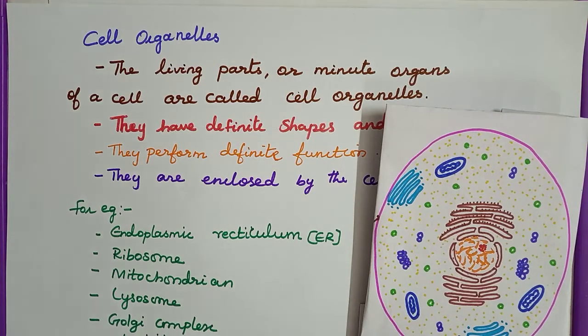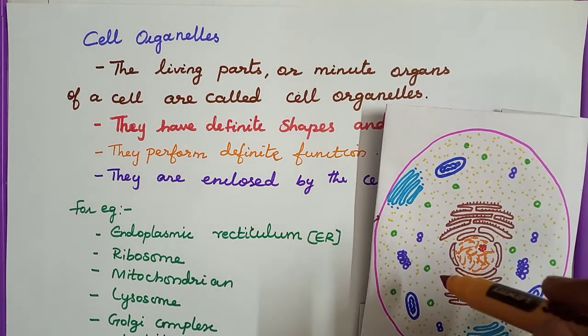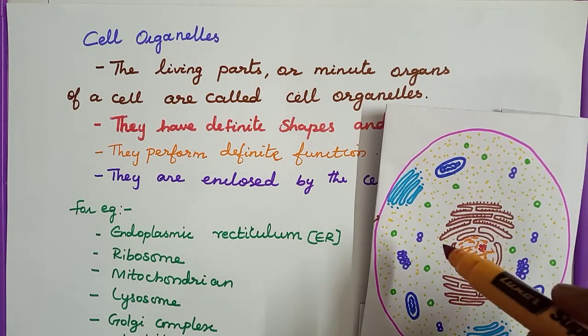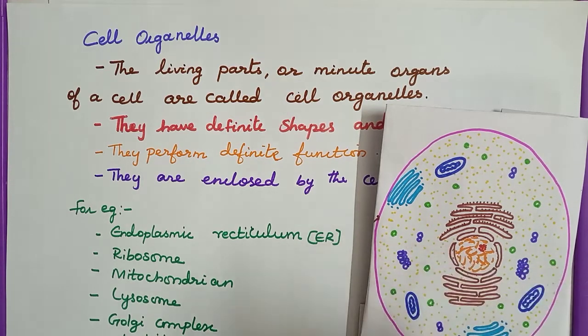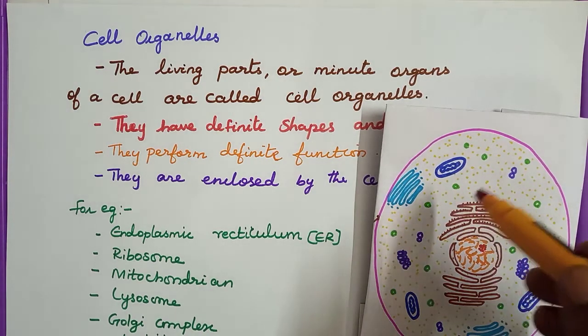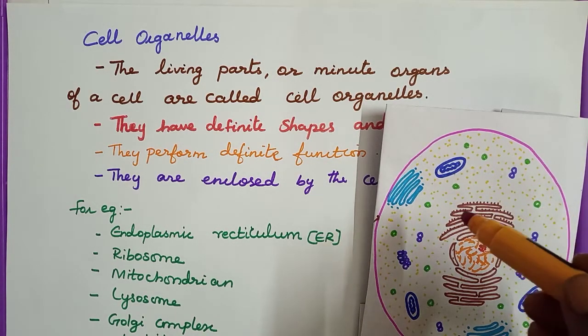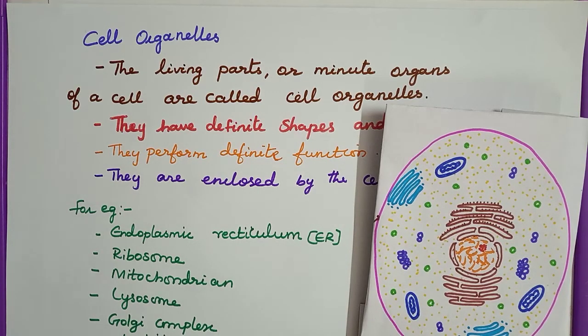So this is a cell. Inside the cell, all the living parts are called cell organelles. They have definite shape and structures, and they can perform definite functions. Not the same function, they can do different functions.